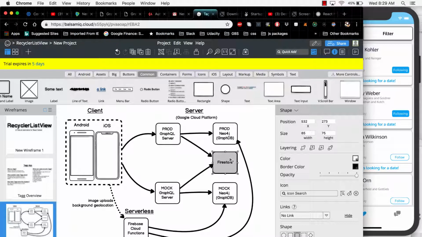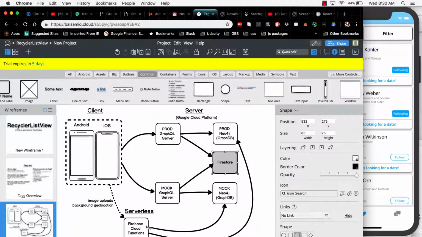I'm using Firestore to store my chat messages. Firestore is a hosted database that Google manages, so I'm only storing chat messages there. Everything else I'm storing in Neo4j, such as profile info, pictures, geolocation, etc. The only reason I'm not storing chat messages in Neo4j is because chat messages are dynamic and they can grow over time, and you can only store a limited amount of information in each Neo4j node. So I feel like the dynamic structure really would lend itself better to Firestore.